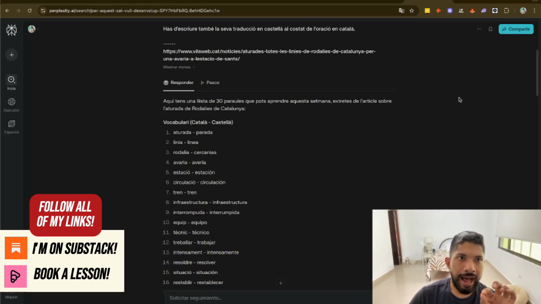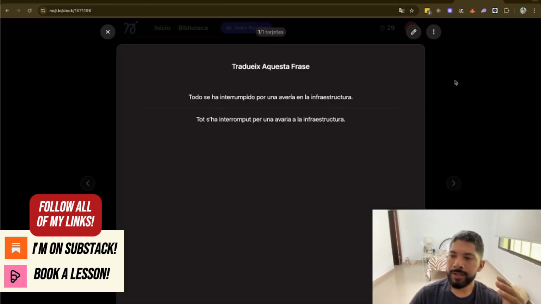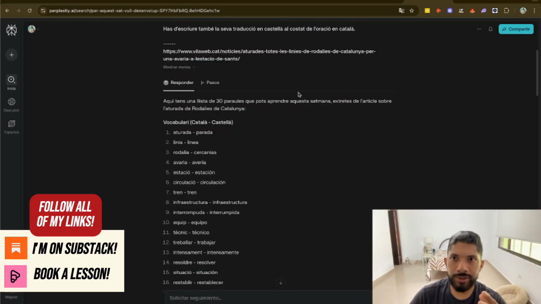In this case, I'm working with Perplexity, but you can use ChatGPT, Gemini, Meta AI. That's up to you. And lastly, we'll be working with another application called Noji. Simply put, this is a flashcard creation app. What you can do here is create a set of cards. So as an example, you can get the question on the front and you'll get the answer in the back. So we'll get back to it in a few seconds. Let's just go back to the article.